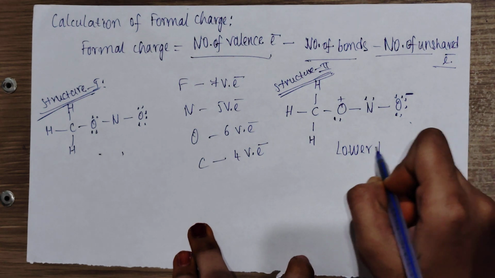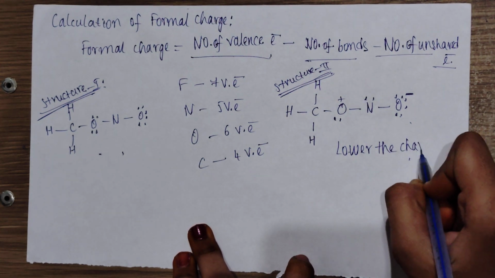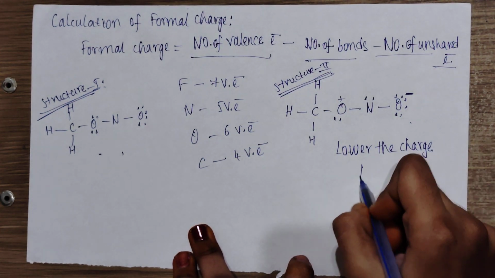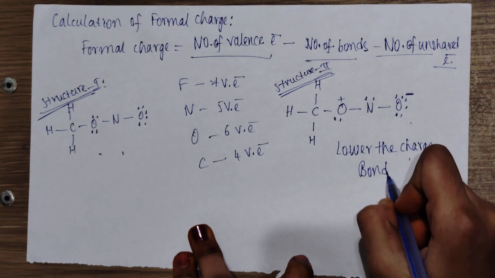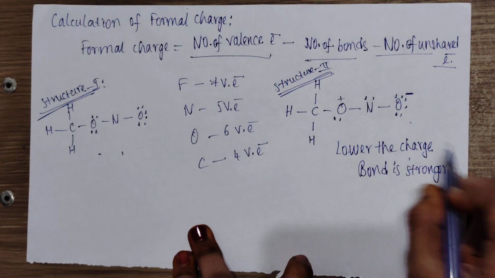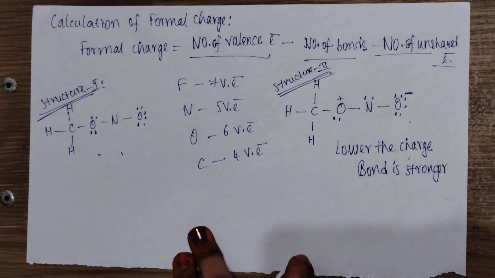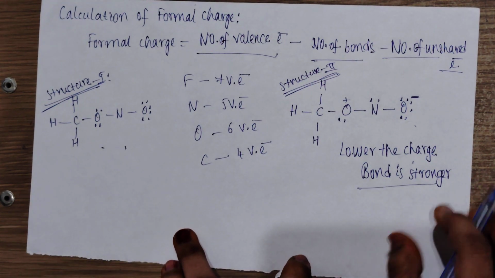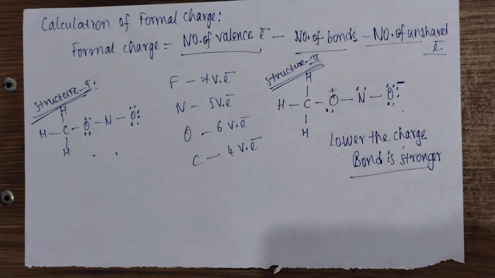When the charge is less, the bond will be stronger. When the bond is stronger, it will have greater stability.